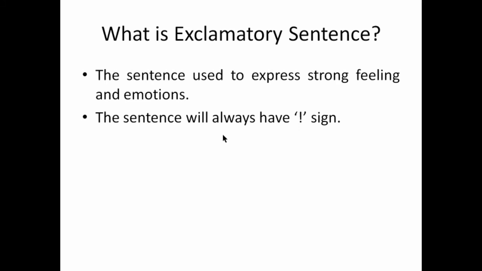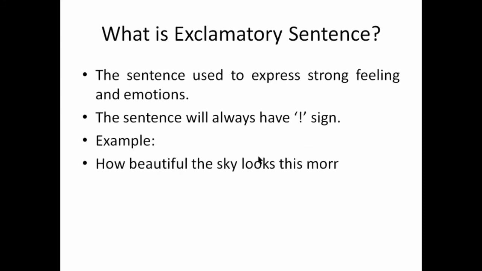One more thing to be noted: as in the previous slide I told you, an interrogative sentence always ends with a question mark. Here the exclamatory sentence has an exclamation sign. This is known as the exclamation sign. It may be in between the sentence or at the end of the sentence. It depends. The concept will be clear by seeing the example.